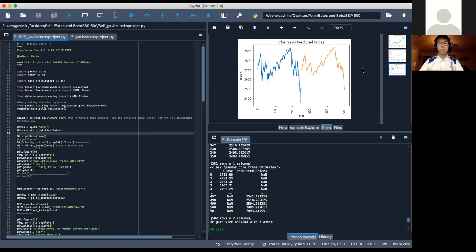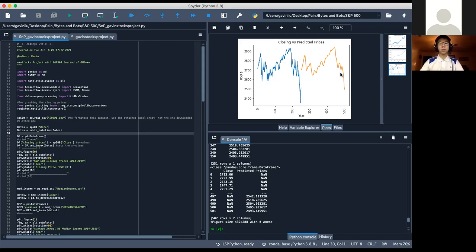So this graph is saying the more people earn, the more they're willing to put money into the stock market. Pretty much. Yes. But the reason that this dip down here happens is because it goes till the end of 2019, which essentially is around the time COVID hit. So that would explain the sudden drop, which is why if I were to do this again, I'd try to have it predict stuff like that.